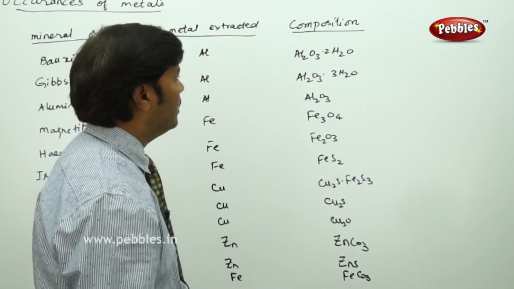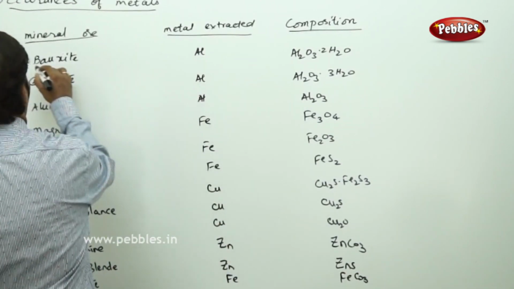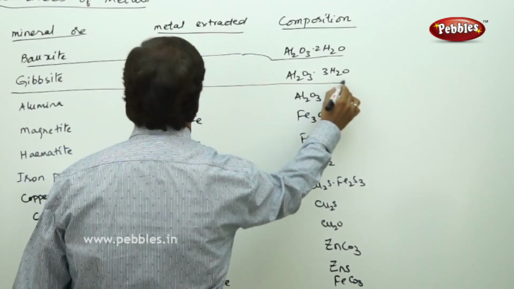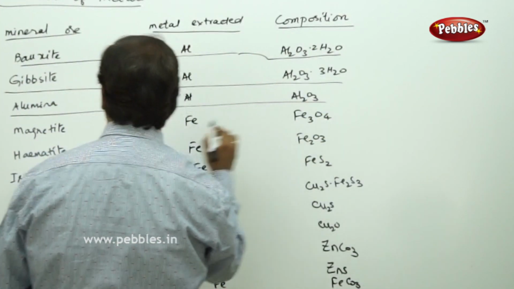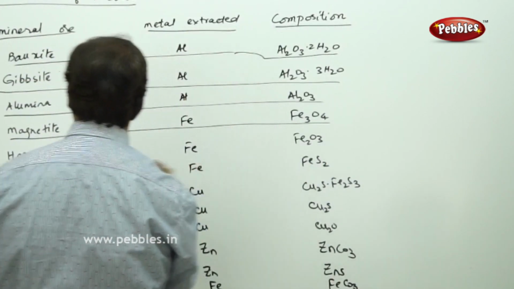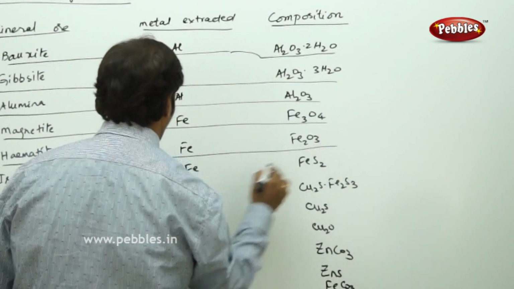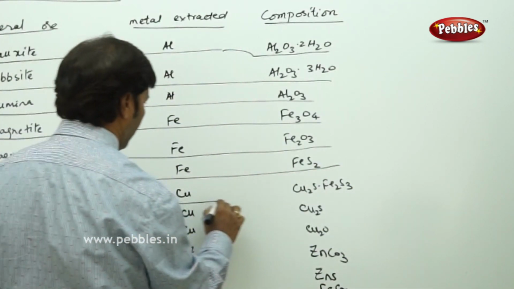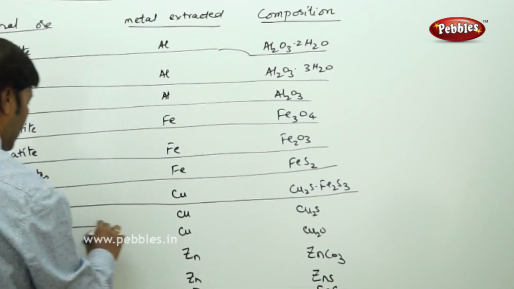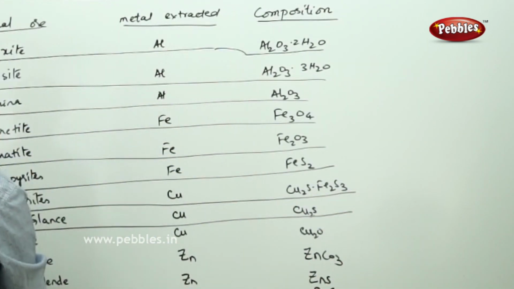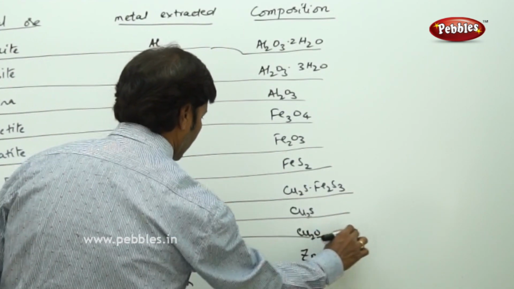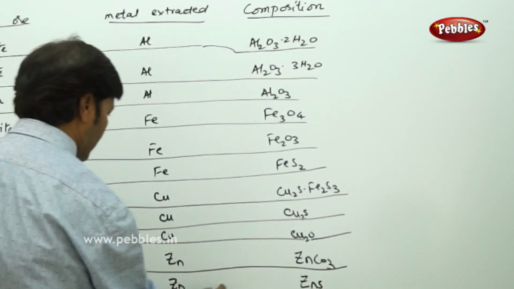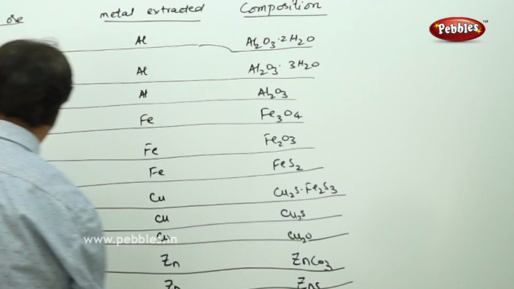So all this comes under metal extraction. Bauxite, aluminium, gibbsite, alumina Al2O3, magnetite Fe2O3, hematite FeO, iron pyrites FeS2, copper pyrites CuFeS2, then copper glance Cu2S, cuprite Cu2O, then zinc, calamine, zinc blende ZnS, and the last one is siderite.